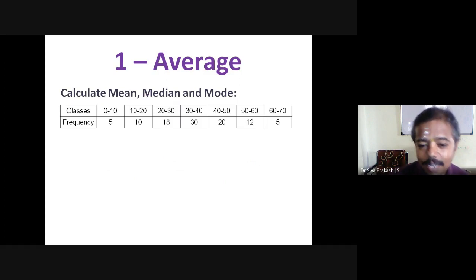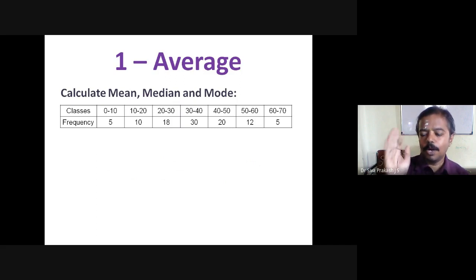You can easily check that also. Which is the second highest frequency after 30? The second highest frequency is 20. So the answer should be within 30 to 40, but it goes towards 40. The final answer should go towards 40.